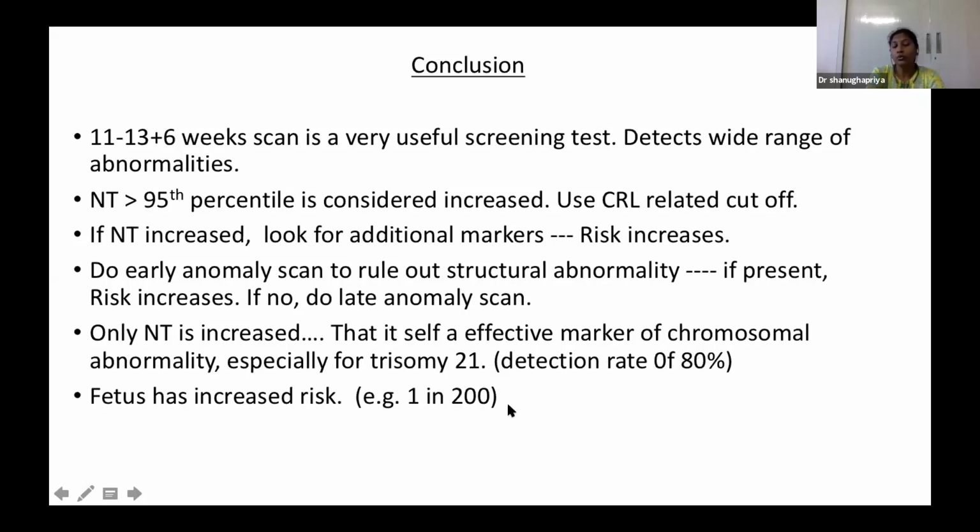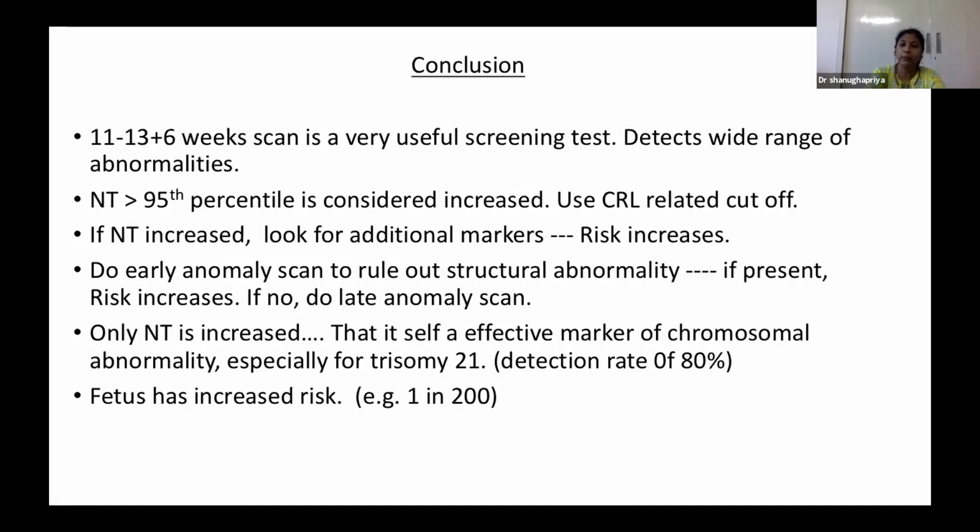So we have to tell the pregnant lady that we are saying only that the risk is increased. It's only a screening test, not a diagnostic test. For example, if the result comes as 1 in 200, we are saying only one baby out of 200 is going to be affected with that particular abnormality. The remaining 199 will be normal. So we have to explain everything to the pregnant mother and assure her. That is the job.